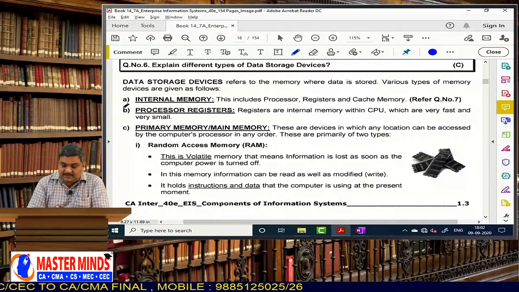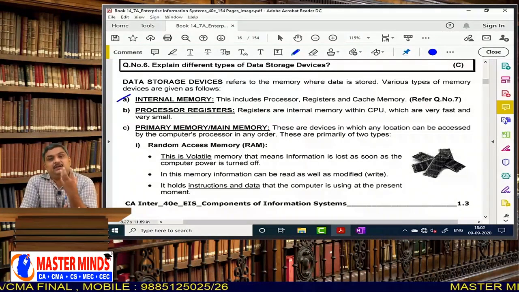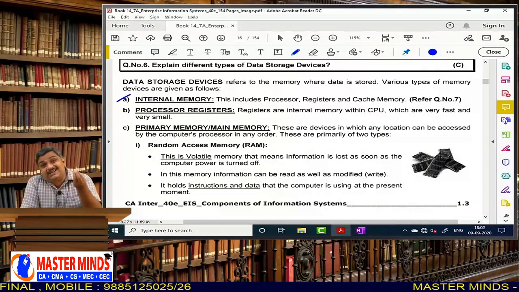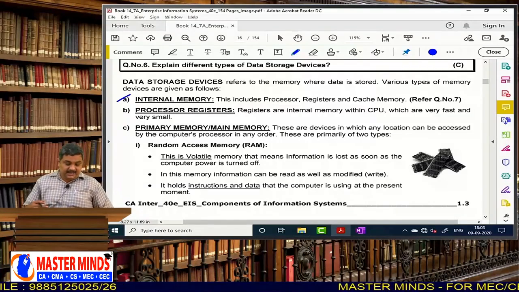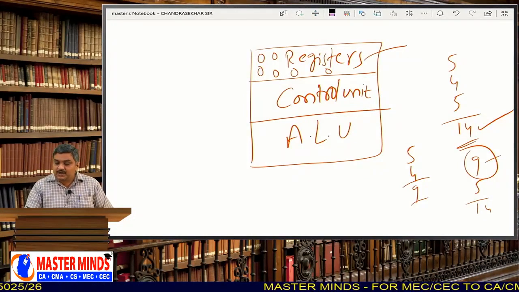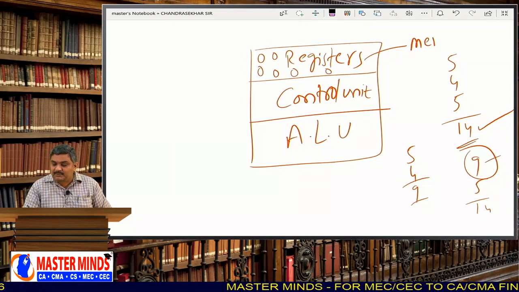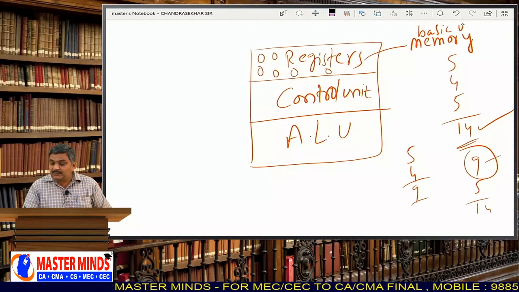First one, internal memory. What do you mean by internal memory? Internal memory means the memory inside the CPU. It is called internal memory. See, the CPU has a memory. What did I tell you? Register is a basic unit of memory. Yes, register is the basic unit of memory.